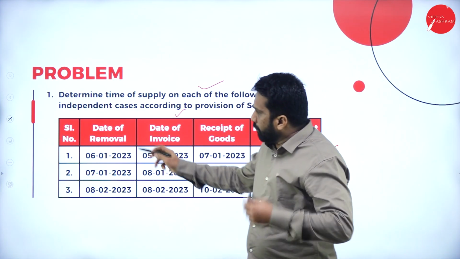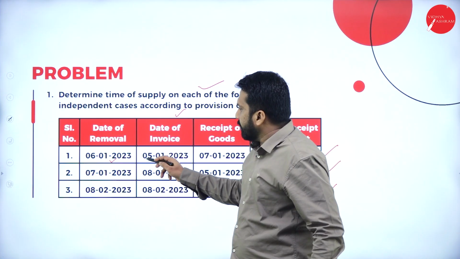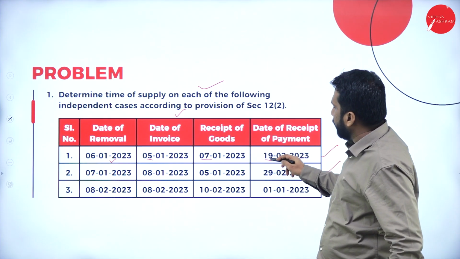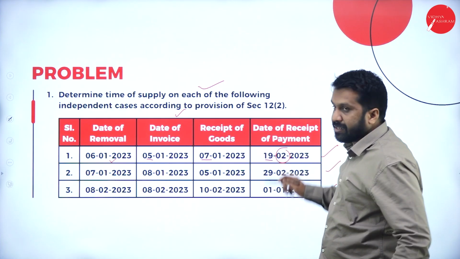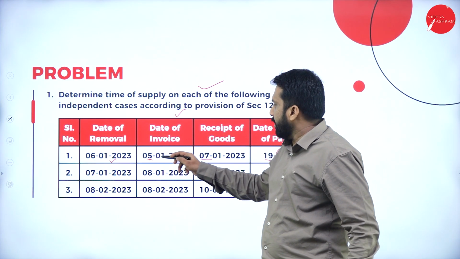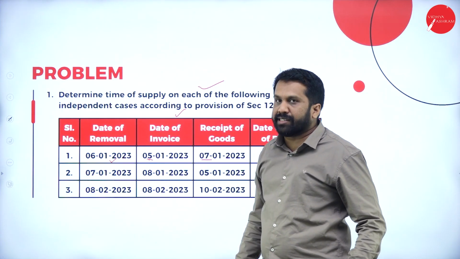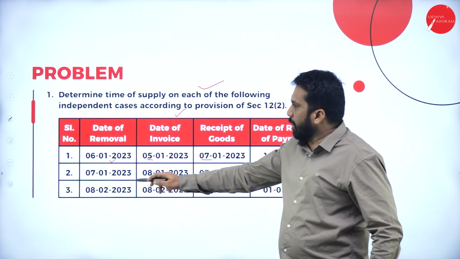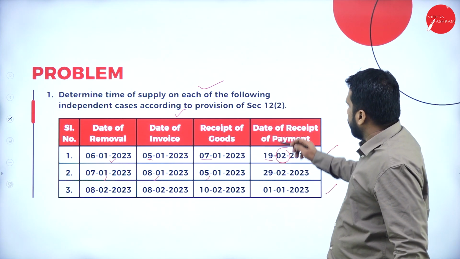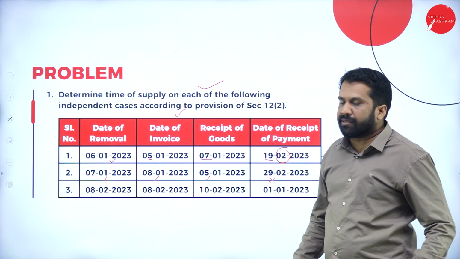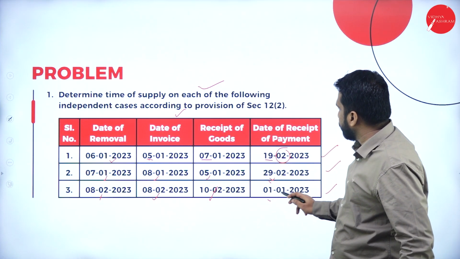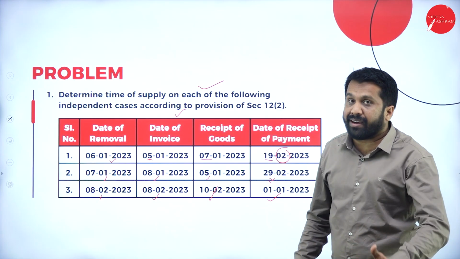Now, date of removal 6/1, date of invoice 5, recipient of goods 7, date of receipt of payment 19. You have to see the month also, it is second. 7/1, recipient of goods, date of invoice 5/1, and date of removal is 6/1. First one. Second one, date of removal is on 7th, invoice is on 8th, recipient of goods 5, and date of receipt of payment is 29th. Come to third one, 8th Feb, 10th Feb, 1st January. The payment is 1 month priorly they have received.